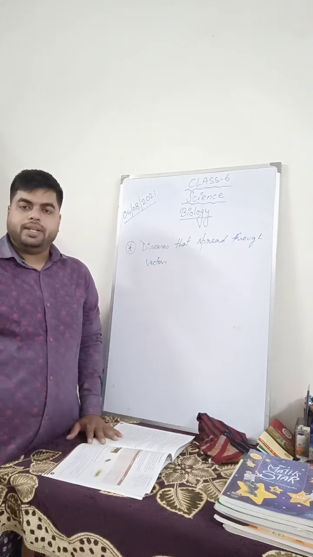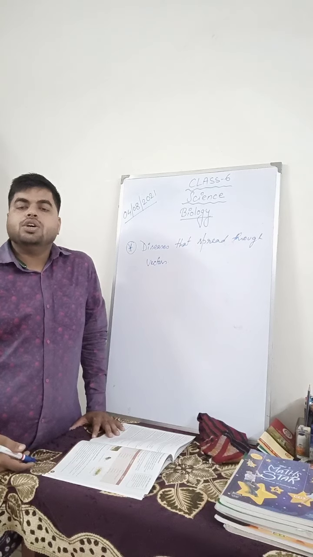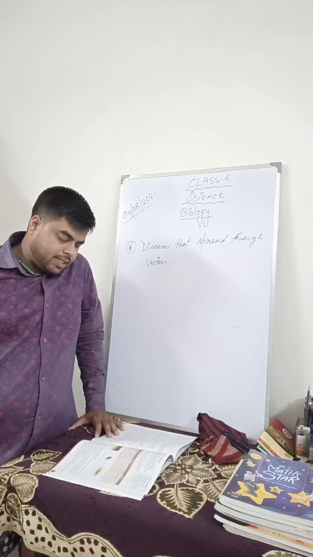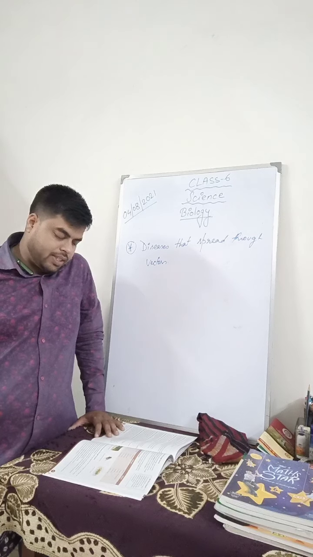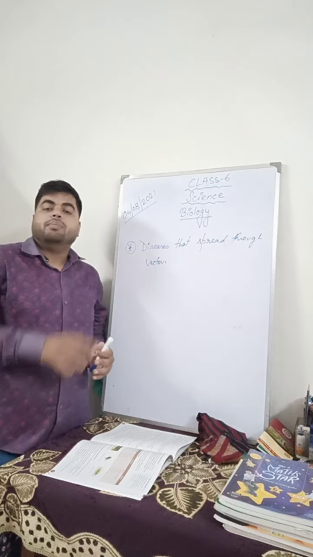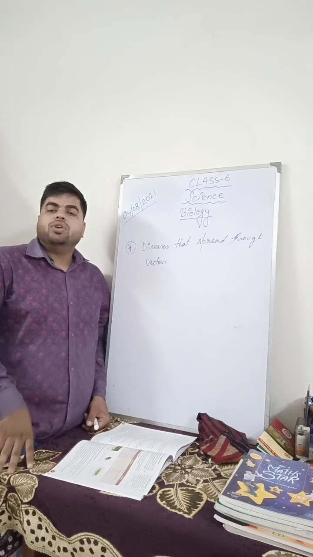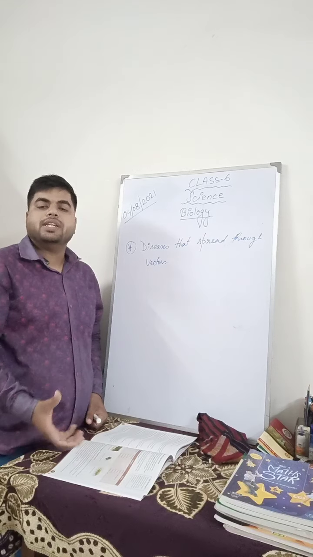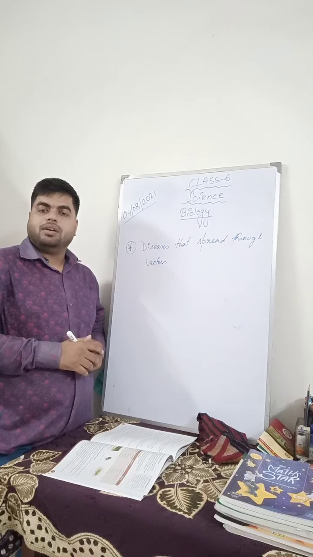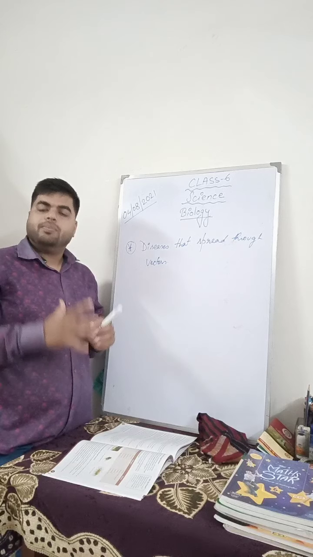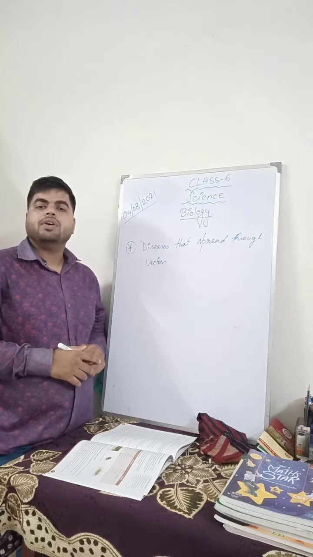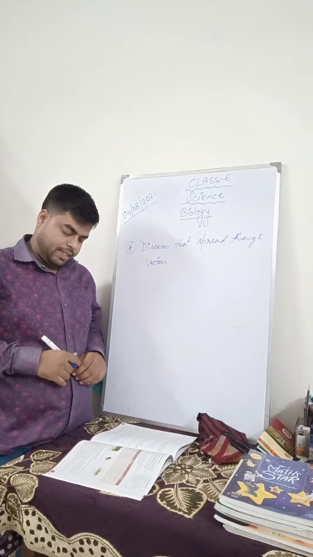What are the steps to prevent this? How can we stop these vectors from spreading the disease among healthy persons? Number one, by cleaning unhygienic surroundings and clearing stagnant water and heaps of garbage, we can reduce many infections and diseases. In simple language, by keeping the environment clean. If we do not let water collect in a particular place, if we do not let any place be filled with garbage, the microorganisms will not get a place to make their houses, and this way we can prevent ourselves from getting affected.